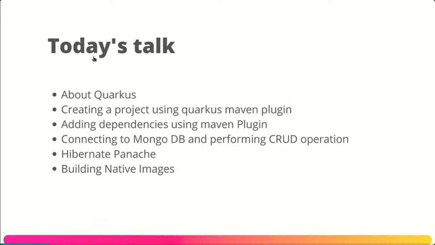We will also do some validation using the JAX-RS specification, and then we will be building a native image. This native image is the focus of today's talk. Building a native image in Quarkus takes time, because GraalVM is involved in it. So what is GraalVM? That also we will look at. But this native image will take a lot of time.